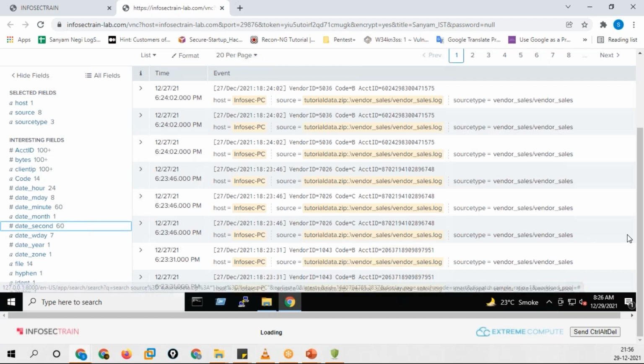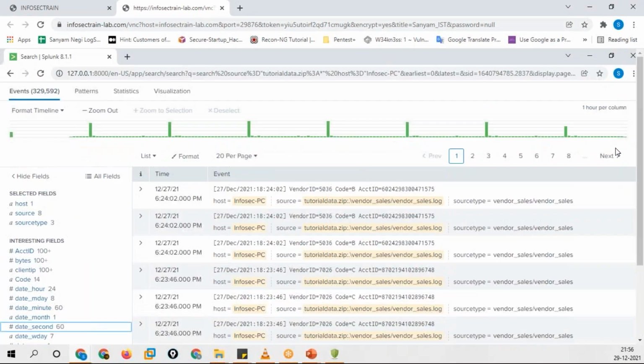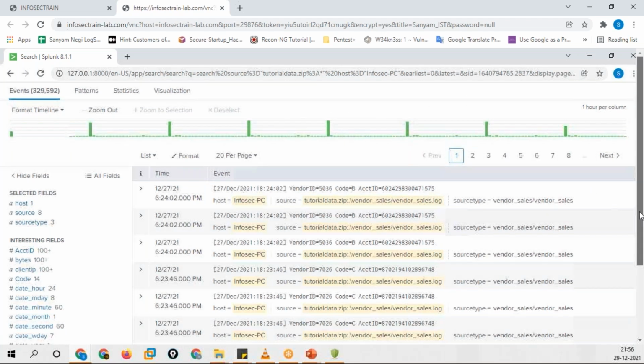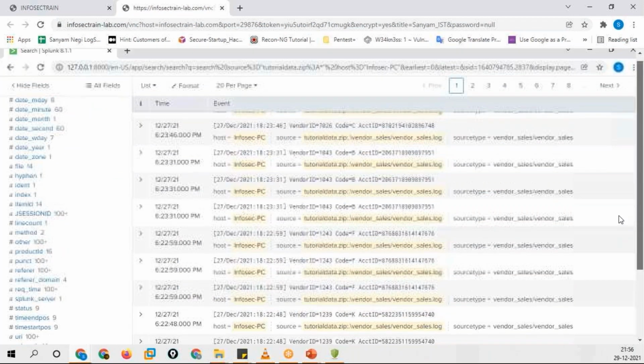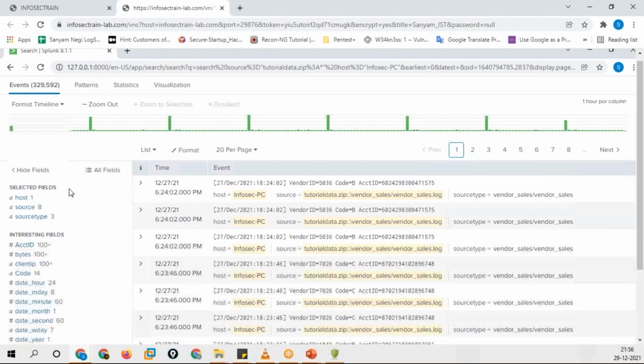Perfect. Now, see, interesting thing. Just a second. Page is not responding properly. Just a second.